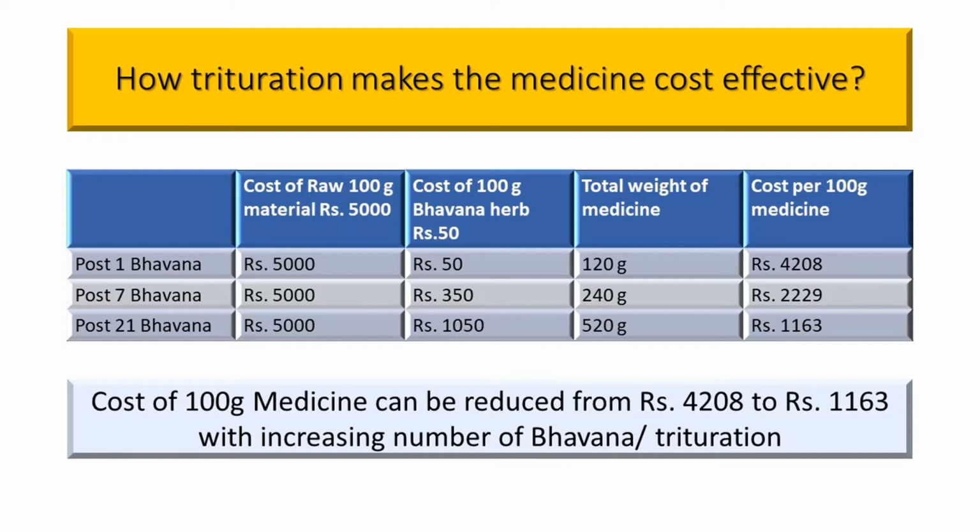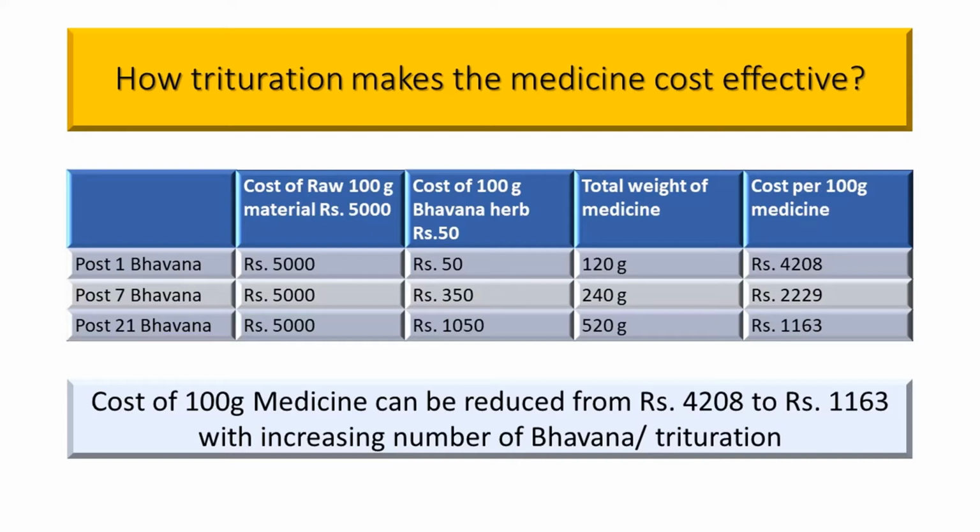Now, when you give 7 bhavna, the weight of medicine becomes 240 gram and costing becomes rupees 5350. Means for 100 gram, it cost rupees 2229. If you give 21 bhavna to the same medicine, the weight of medicine becomes 520 gram.